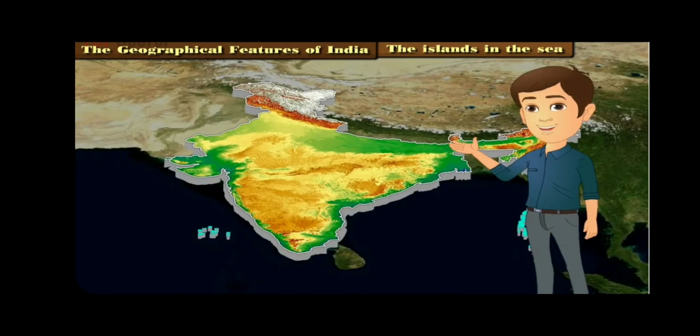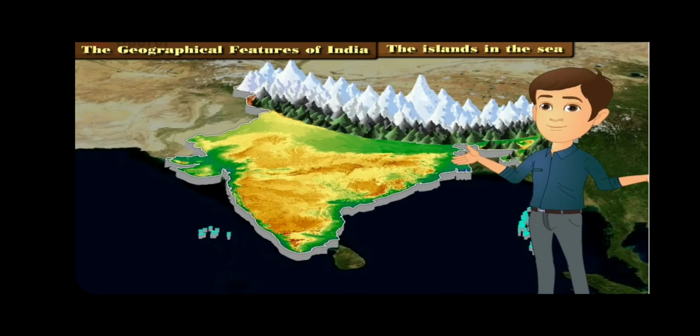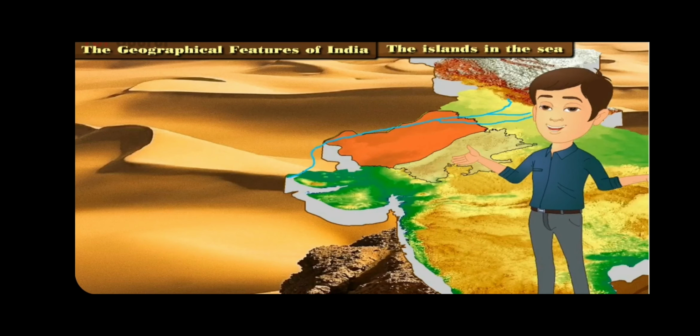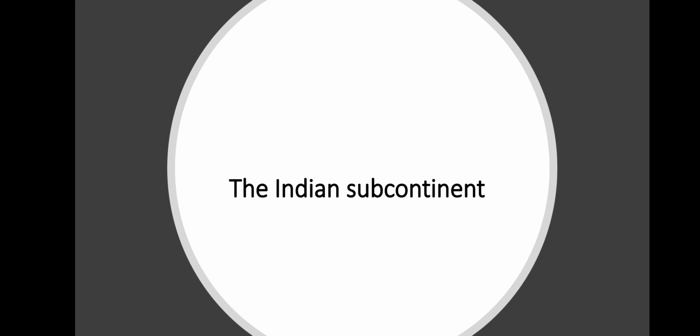While studying the geographical features of India, we came across 6 regions of these. Now let us find out where exactly are the Himalayan mountains, Thar Desert and the east coast in the map of India. Here is the Himalayan mountain, here is the east coast of India, and this is the desert of Thar.